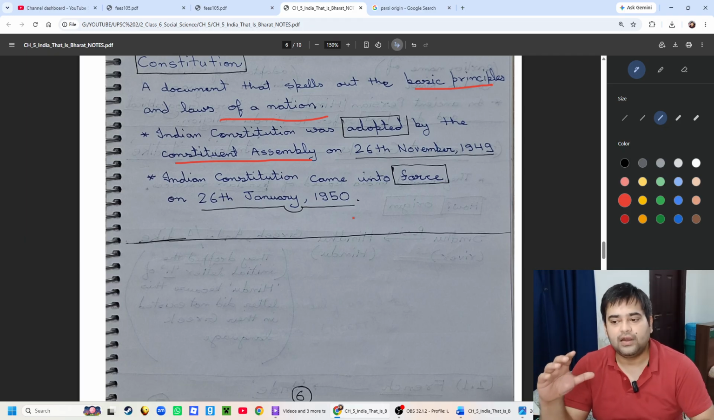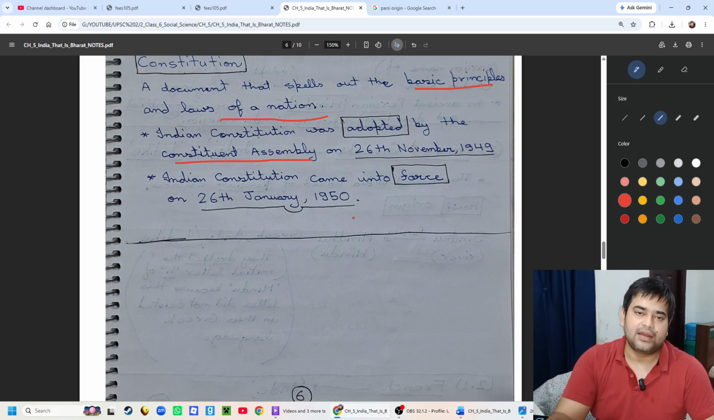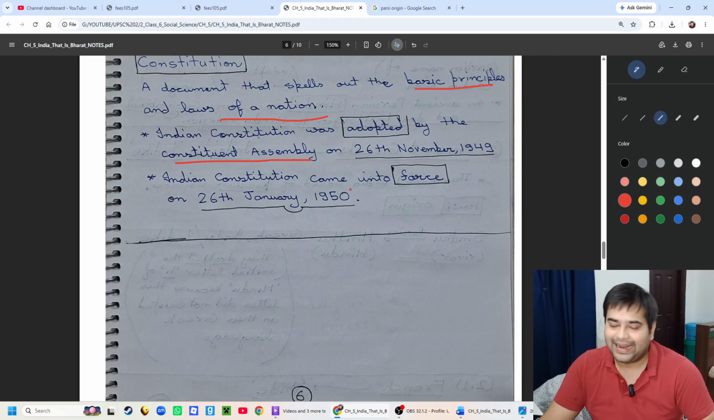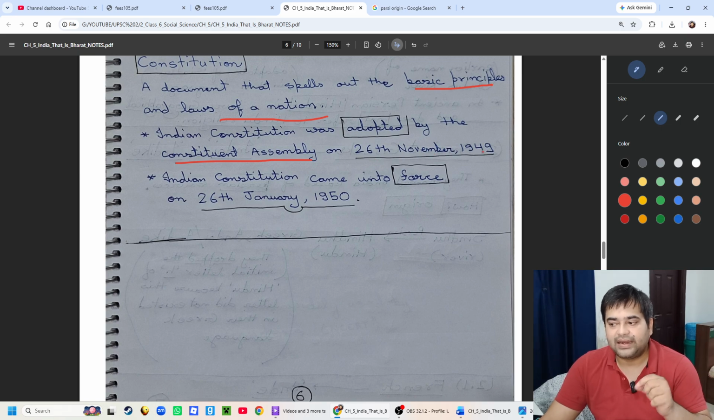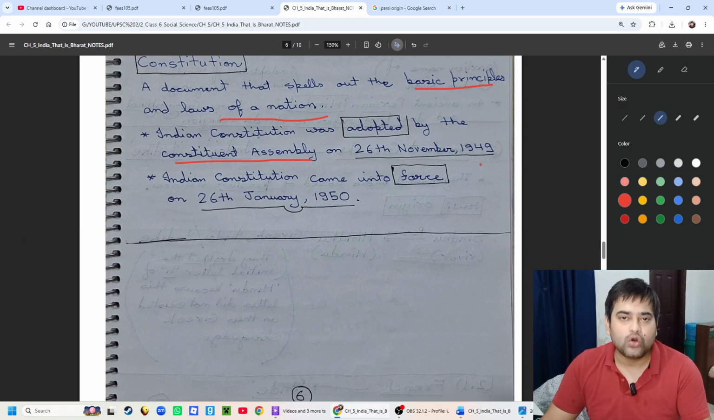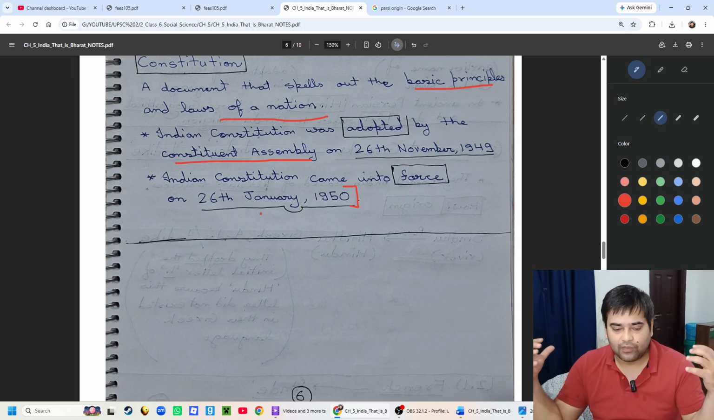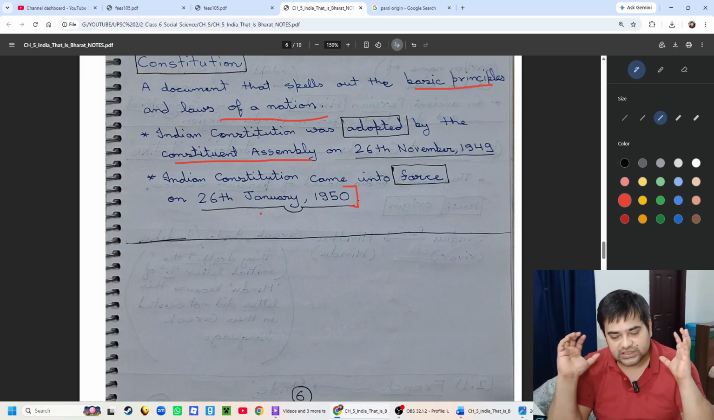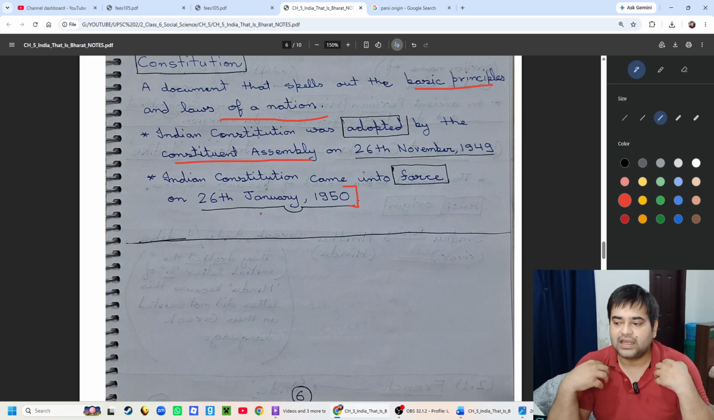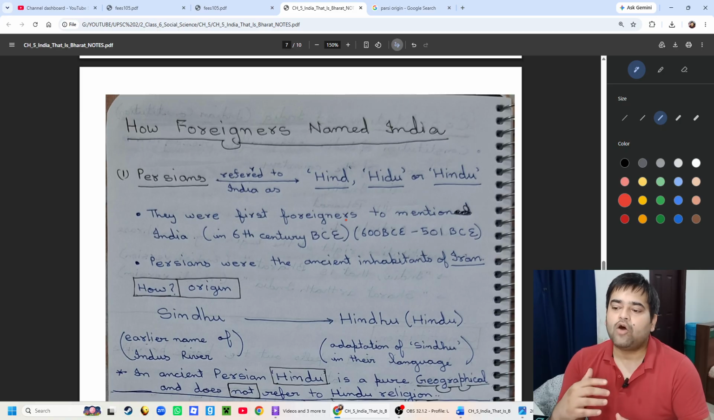But the Indian Constitution came into force and got implemented across India on 26 January 1950. The Constitution was adopted on 26 November 1949, but it came into effect on 26 January 1950. That's why we celebrate 26 January as Republic Day, because although the Constitution was there, it was not in force until that date. So now let's discuss how foreigners named India.